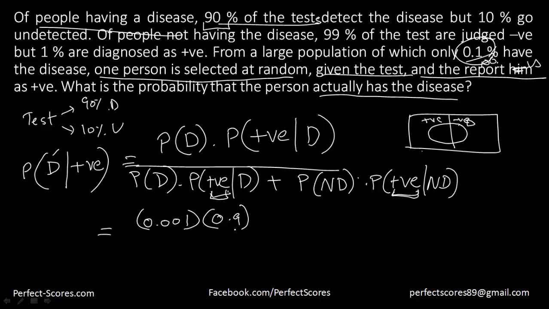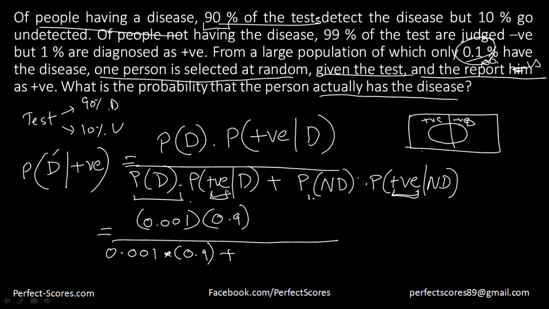So that is actually equal to 0.9 divided by the probability of person having the disease, which is again 0.001 into again 0.9 plus the probability of the person not having the disease, which is actually equal to 1 minus 0.001, which is 0.999, into the probability such that the person is tested positive provided he does not have the disease.